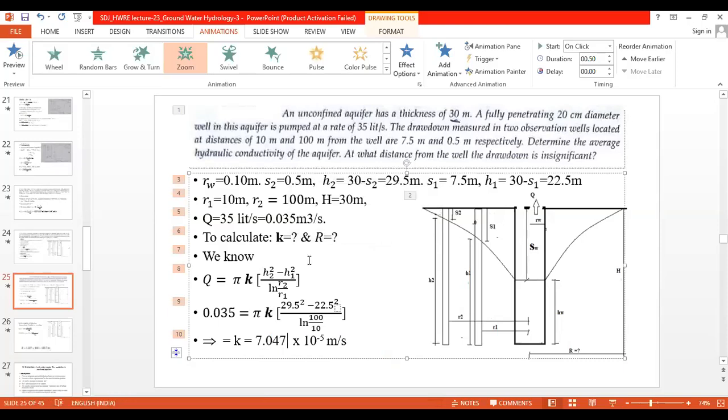Now how to get the capital R? For calculation of capital R, which equation will be required? Capital R, that is, we want to calculate now the radius of influence. It means that we have to use that equation in which capital R will be there.